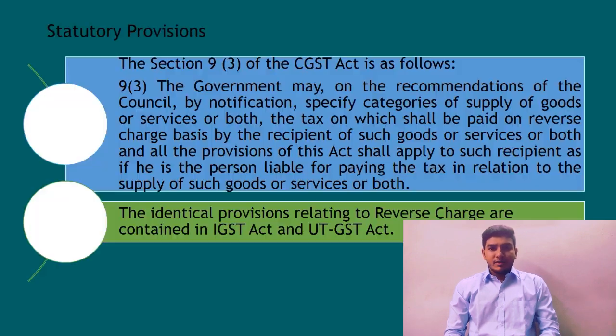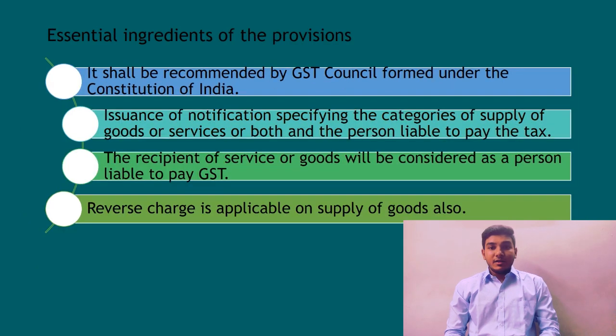Act. The subsection 3 states that the government, on recommendation of the Council, by notification, specify category of supply of goods or services on which tax will be paid on reverse charge basis by recipient of goods or services, and all the provisions of this Act shall apply as if he is a person liable to pay tax in relation to such supply of goods or services. Let us study the subsection 3 in detail.